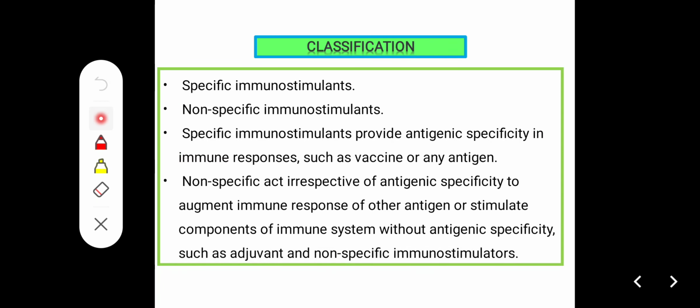Classification: specific immunostimulants and non-specific immunostimulants. Specific immunostimulants provide antigen specificity in the immune response, such as vaccines or antigens. Non-specific immunostimulants act irrespective of antigen specificity, augmenting the immune response to other antigens or stimulating components of the immune system without antigenic specificity, such as adjuvants and non-specific immunostimulators.